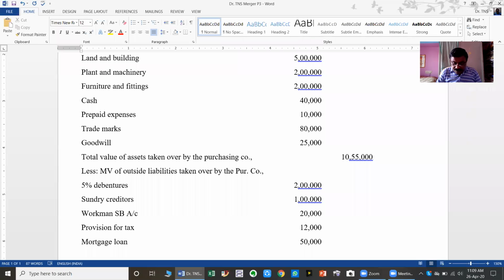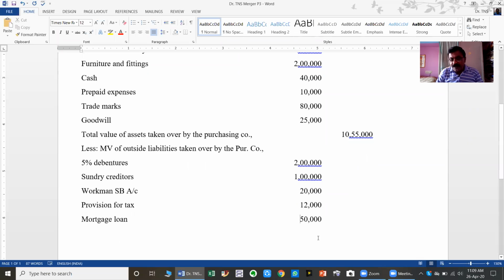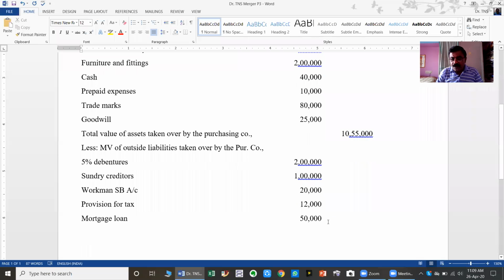Keep in mind, especially in this problem, the statutory reserves are transferred to equity holders because of no continuation. If there is a continuation, they have to be recorded in the realization account. If not, it is not there.